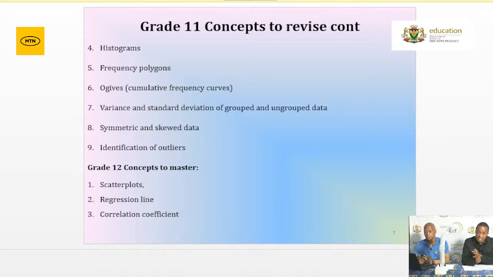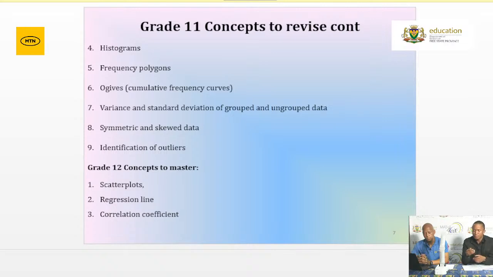And then lastly, grade 12s under statistics, you must be able to measure the strength of the association between the two variables that you are measuring, and that we refer to as the correlation coefficient. To find the correlation coefficient, you have to remember your calculator skills. Grade 12s, please go and brush up on that. And the correlation will give you how closely associated those two variables are.